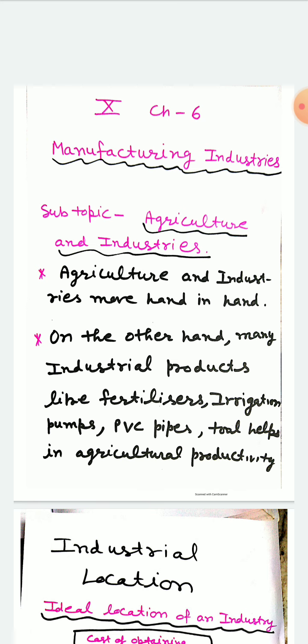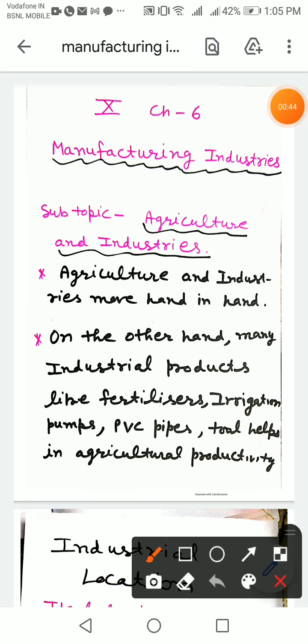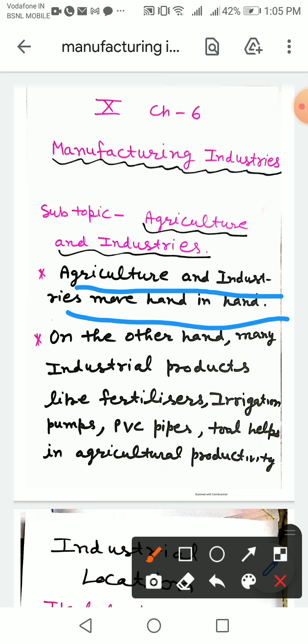Agriculture and industries move hand in hand. See how, because many industries like sugar and textile depend on agricultural products. Cotton is the raw material in a cotton textile mill.